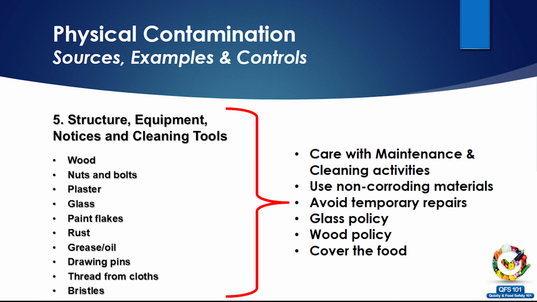So the control for such things is to be very careful with maintenance and cleaning activities. Do not clean or do maintenance when the food is being produced. Cover the food, remove the food away at the time of maintenance and cleaning activities. Have proper glass policy, wood policy. These are the key factors to control the environment and make sure physical contamination does not happen.